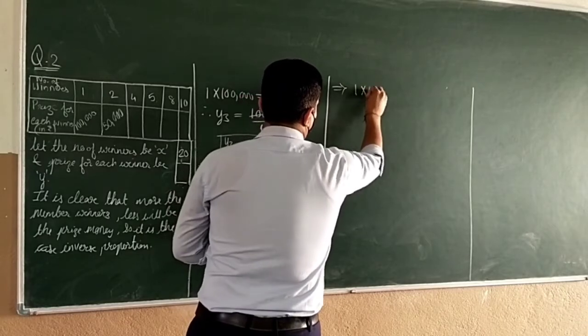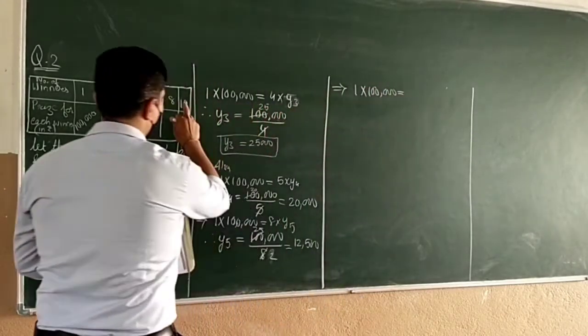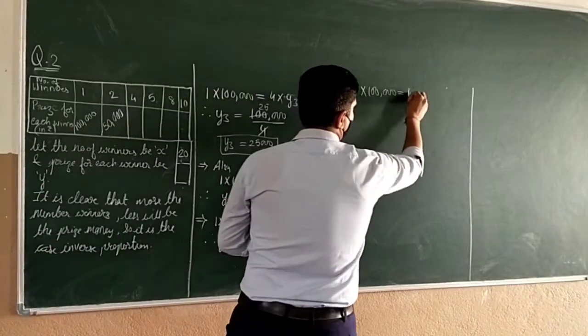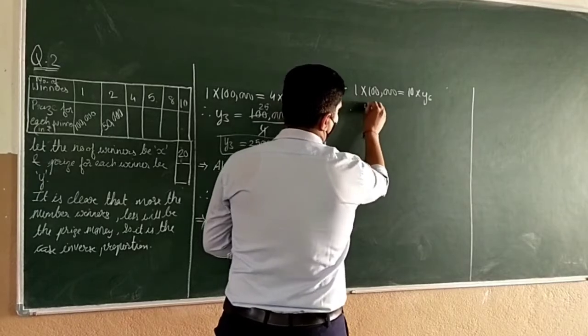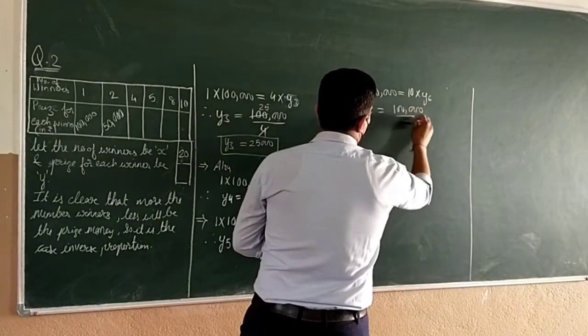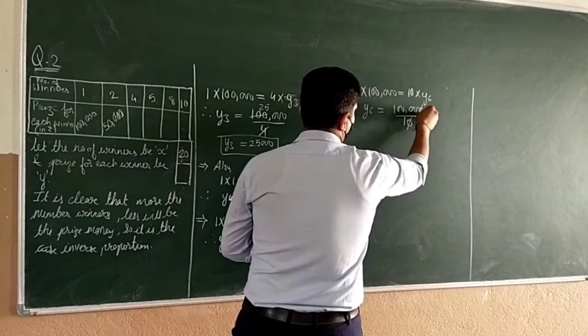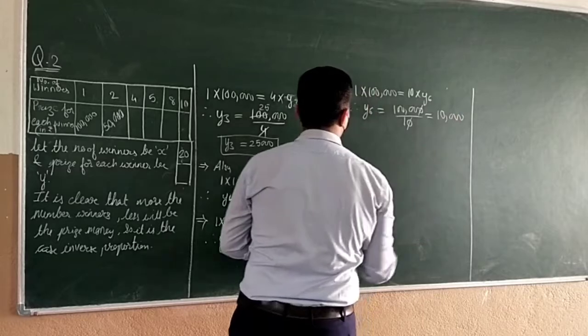Similarly, 1 into 1 lakh is equal to 10 into y6. Therefore, y6 is equal to 1 lakh divided by 10. 0 0 will cancel out. You will be left with 10,000 rupees.